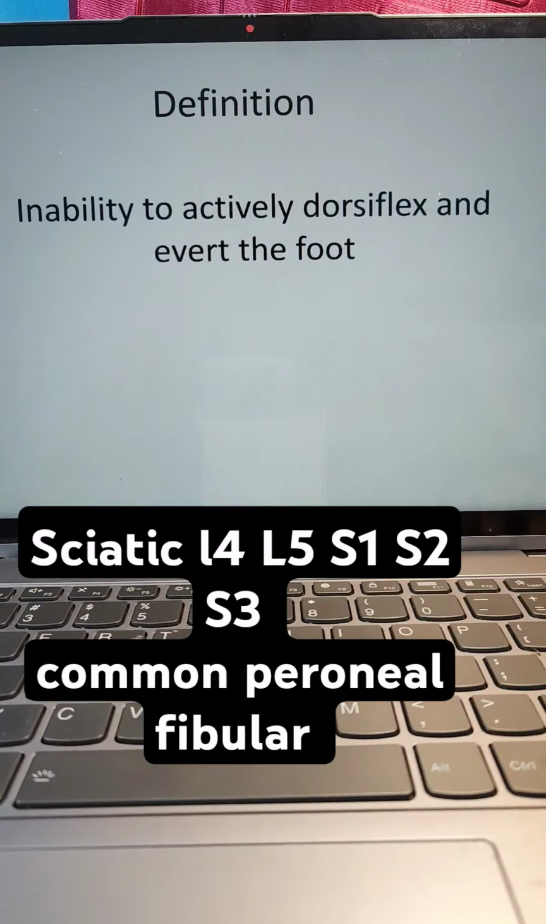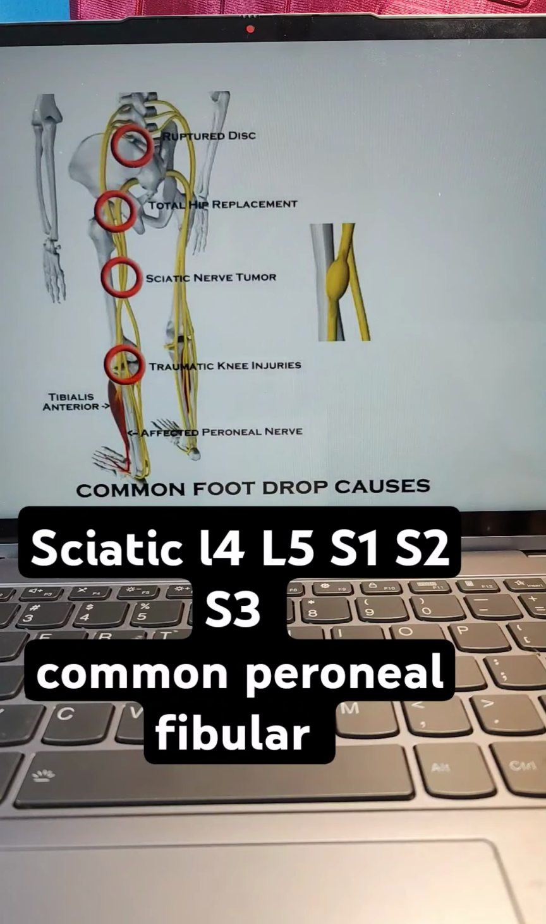Inability to actively dorsiflex and evert the foot is foot drop. Common foot drop causes: ruptured disc, total hip replacement, sciatic nerve tumor, traumatic knee injury, tibialis anterior, affected peroneal nerve.